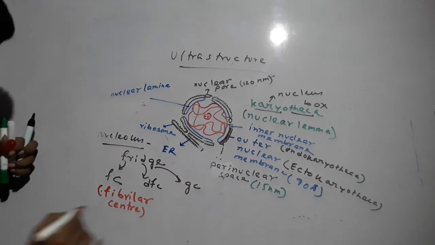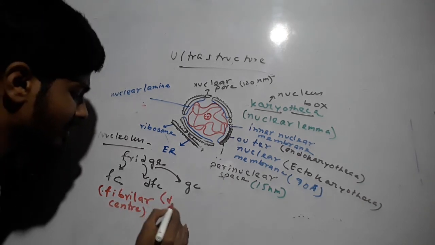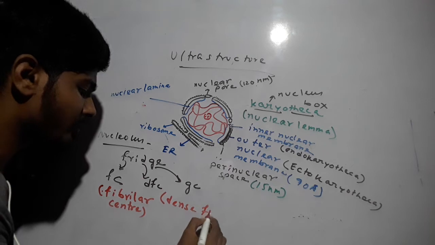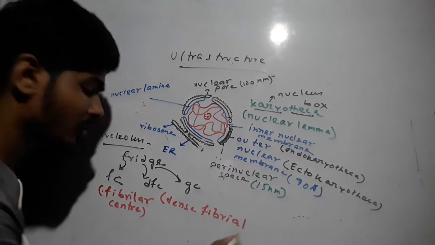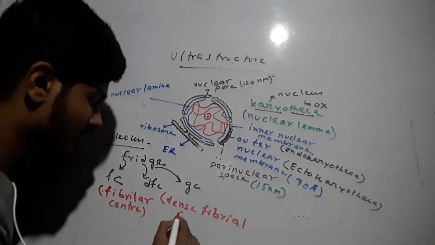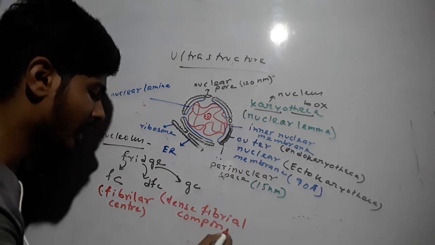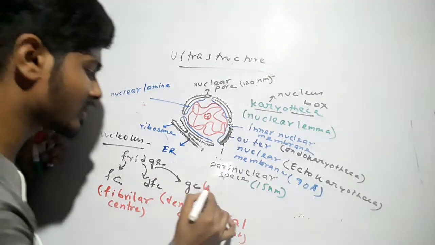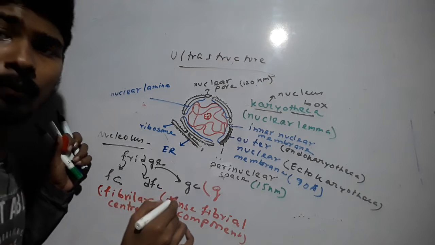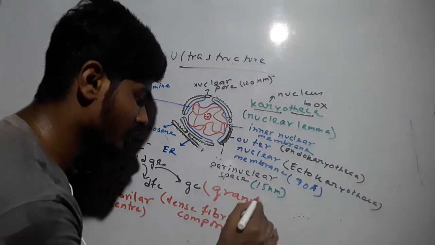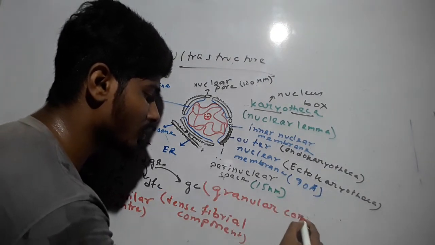DFC means the dense fibrillar component, and the GC means the granular component. So this is the granular component.